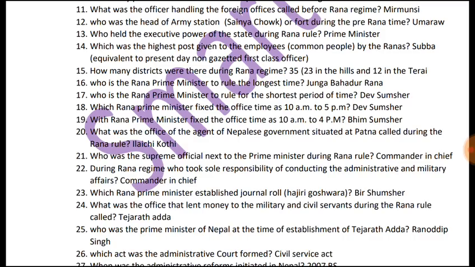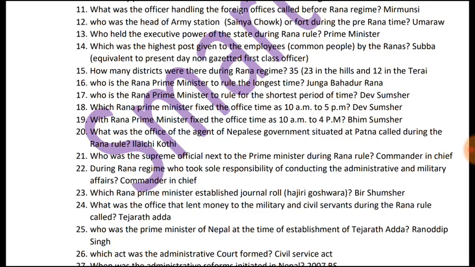The next question is, who was the supreme official next to the Prime Minister during Rana rule? Commander-in-Chief was the supreme official next to the Prime Minister during Rana rule. 22nd question is, during Rana regime, who took sole responsibility of conducting the administrative and military affairs? It was also Commander-in-Chief.